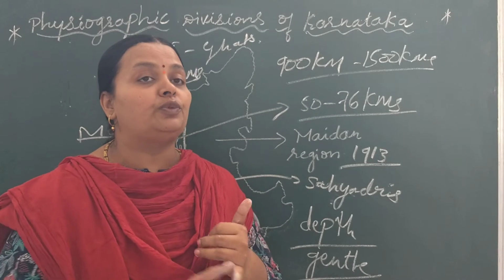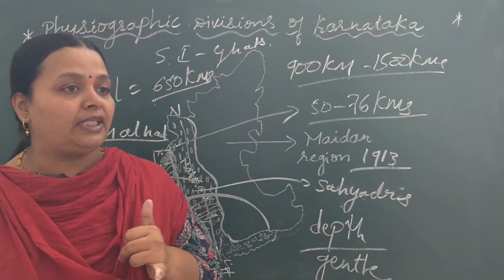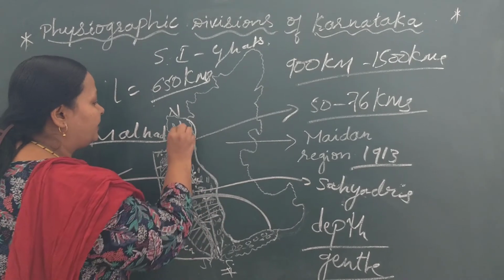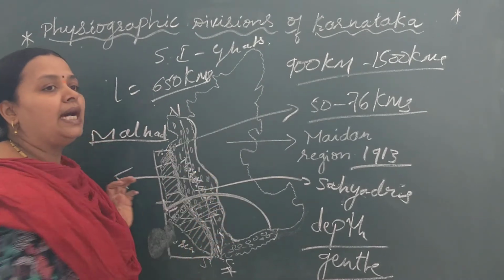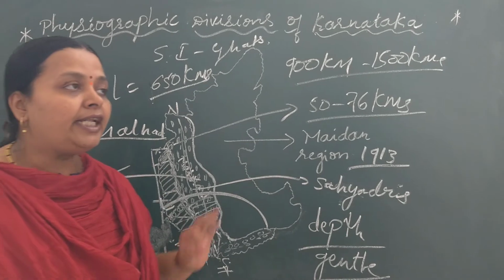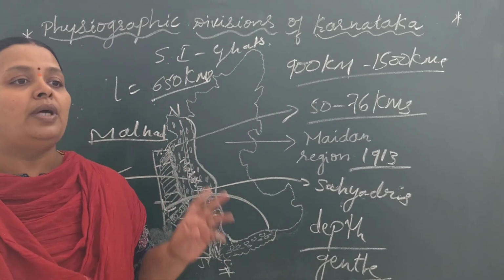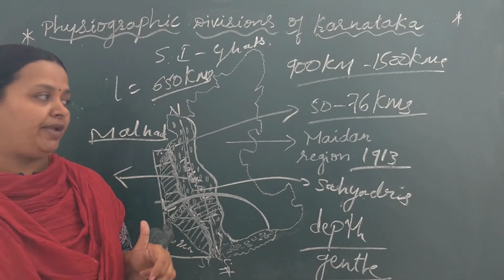Jog Falls, created by Shravati River, is the highest fall of India, and it is in this Malnad region. The other important waterfalls are Unchalli, Magodu, Shivanasamudra and Abbe Falls.